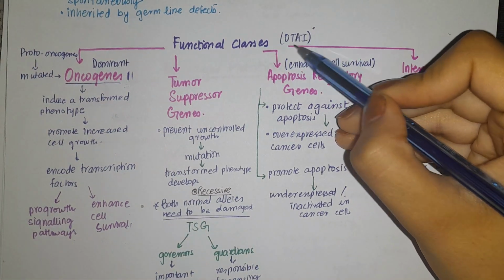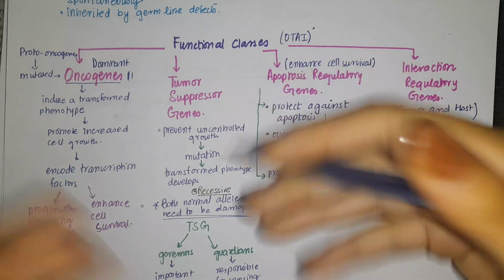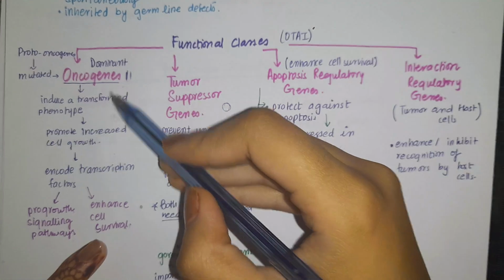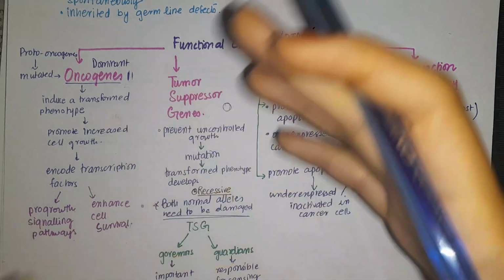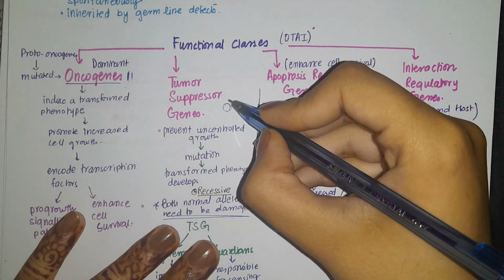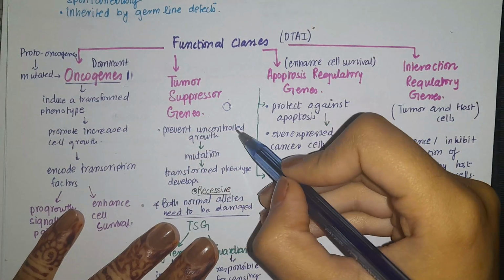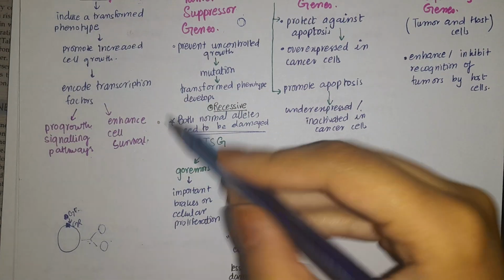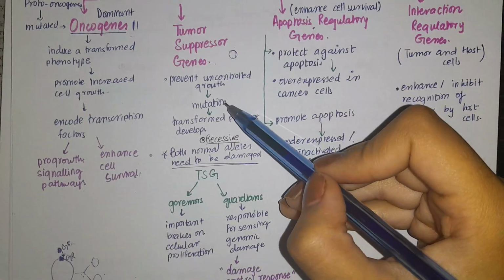Then we have the second class, that is tumor suppressor genes. What do we mean by that? Any gene that controls this uncontrolled type of growth of the cell is a tumor suppressor gene. It prevents uncontrolled growth, and it prevents the uncontrolled cell division that is taking place by these oncogenes.